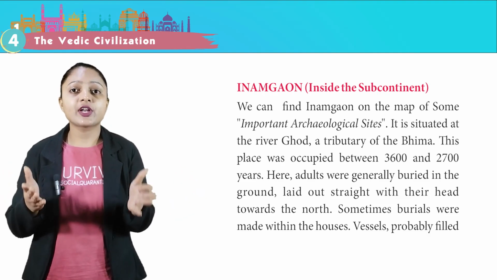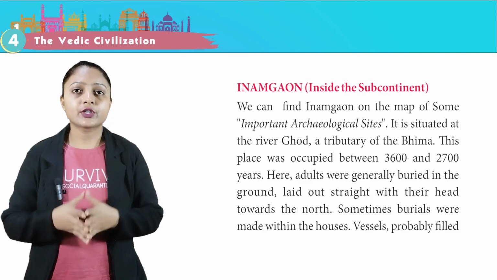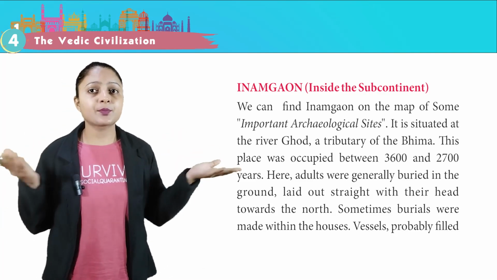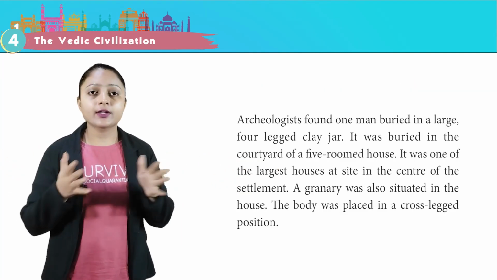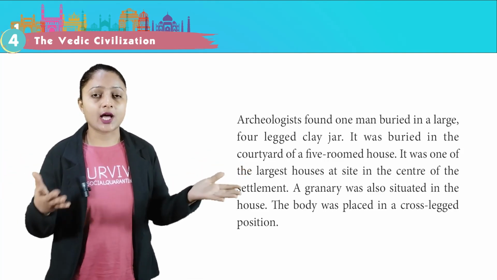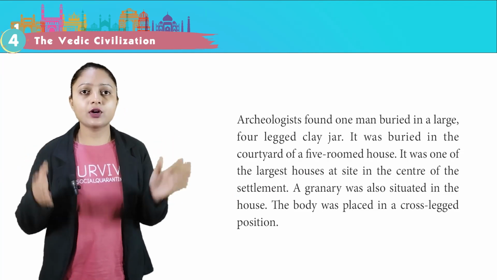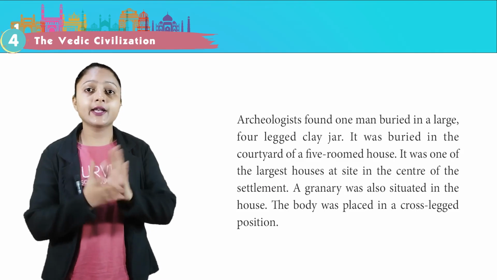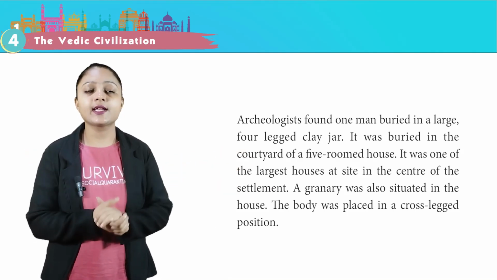Here adults were generally buried in the ground, laid out straight with their head towards the north. Sometimes burials were made within the houses. Vessels probably filled with food and water were left with the dead. Archaeologists found one man buried in a large four-legged clay jar. It was buried in the courtyard of a five-roomed house. It was one of the largest houses at the site, in the center of the settlement. A granary was also situated in the house. The body was placed in a cross-legged position.